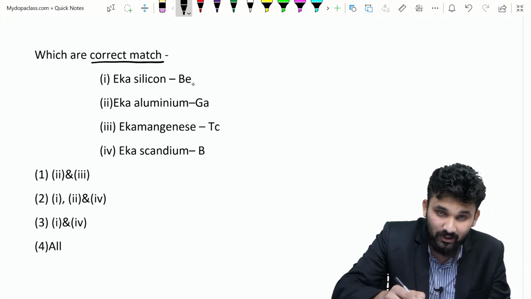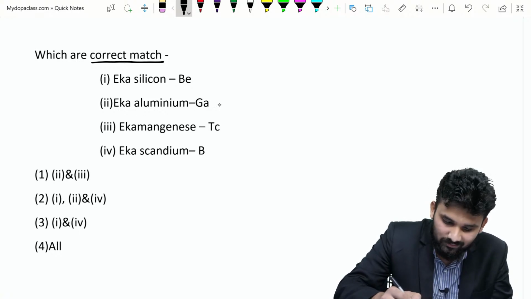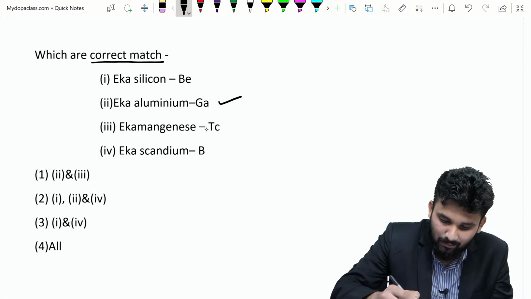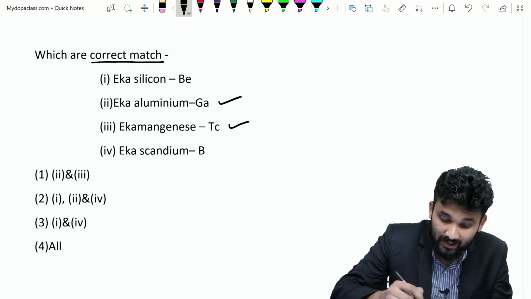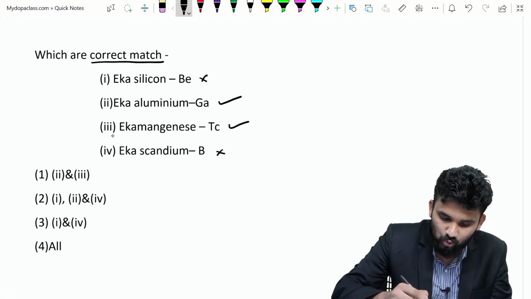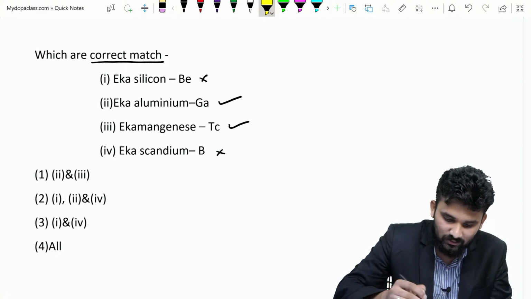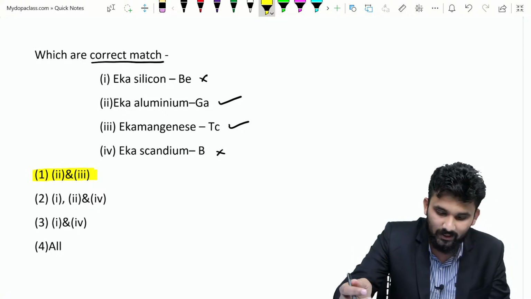Eka silicon is beryllium? No. Germanium is Eka silicon. Eka aluminium is gallium, that is the correct answer. Eka mangan is technetium, that is also the correct answer. Eka scandium is boron, no. Eka boron is scandium. So these two are wrong and these two are the right answers. So 2 and 3 are the right answers, hence option 1 is the right answer. Is it clear?